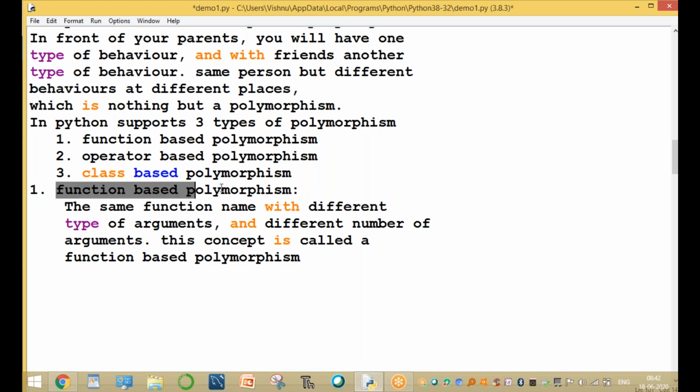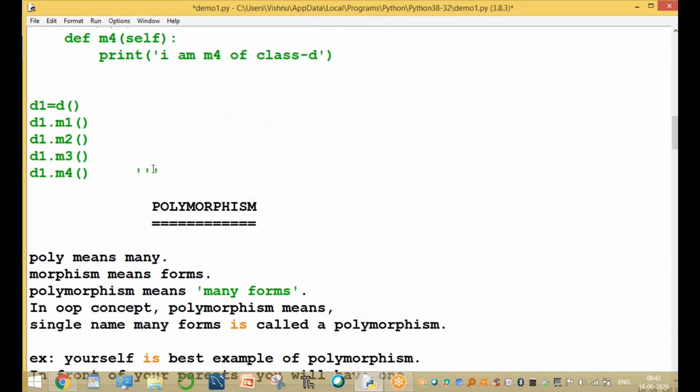That is called function based polymorphism in Python. Same function name with different types of arguments and a different number of arguments. This concept is called polymorphism, function based polymorphism. Best example: same function name, which we assume you already know.